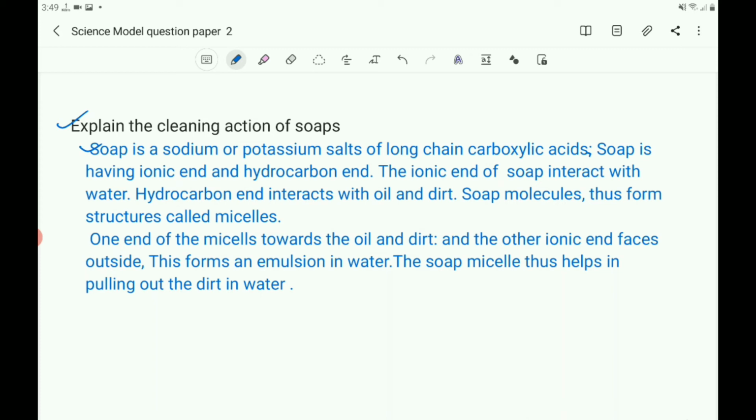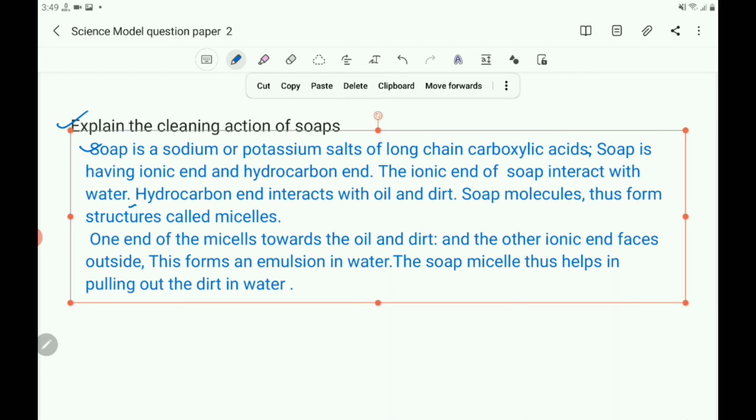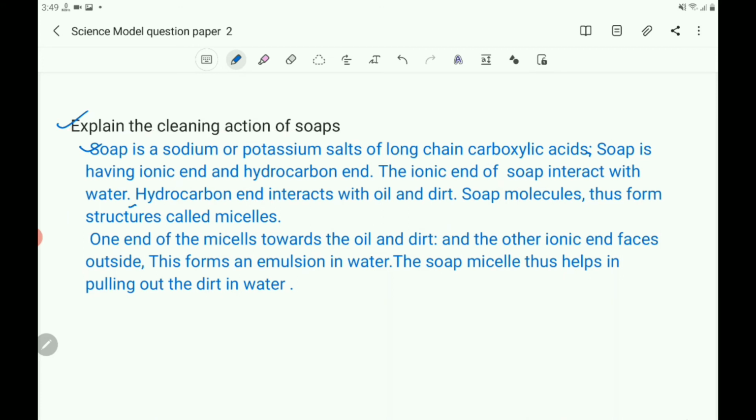Soap has two ends, an ionic end and a hydrocarbon end. The ionic end of soap interacts with water and the hydrocarbon end interacts with oil and dirt.